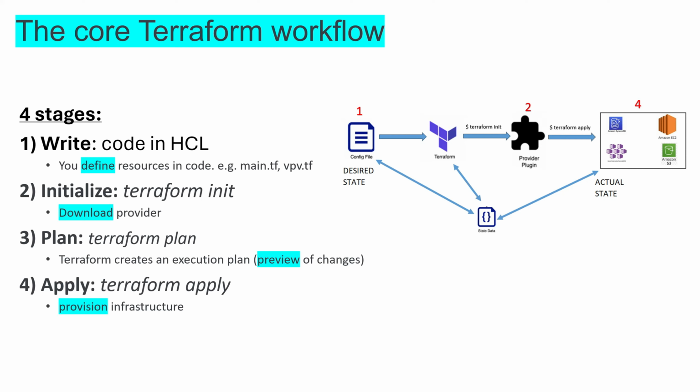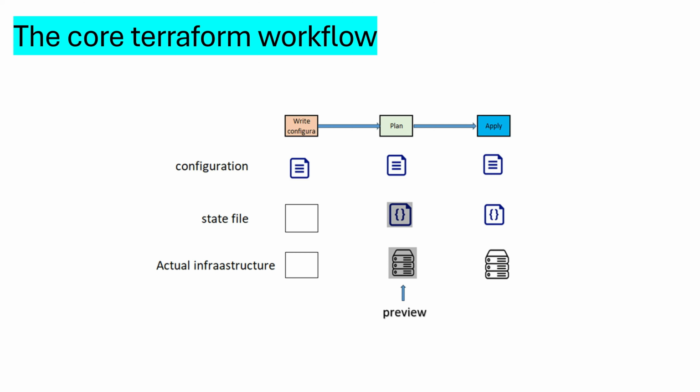So Terraform plan is just a preview of changes. Terraform apply actually does the resource creation. So let's recap the core Terraform workflow. We declare resources in a configuration file. Then we initialize the directory containing the config file with the Terraform init command. Terraform plan gives you a preview of changes, and Terraform apply creates the resources, generating a state file. The state file is the single source of truth for Terraform. Terraform is able to figure out the changes to perform based on what's in your state file, what your actual infrastructure condition is, and what your desired state is as mentioned in your config file.